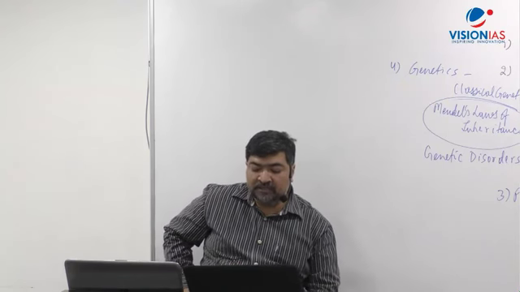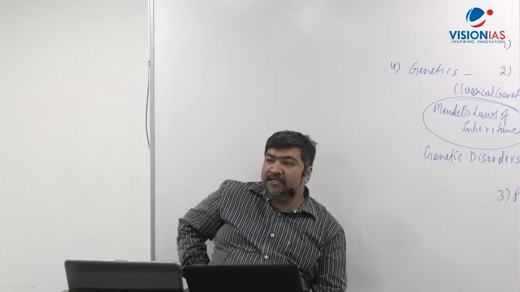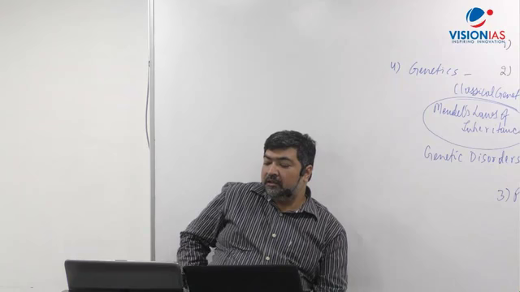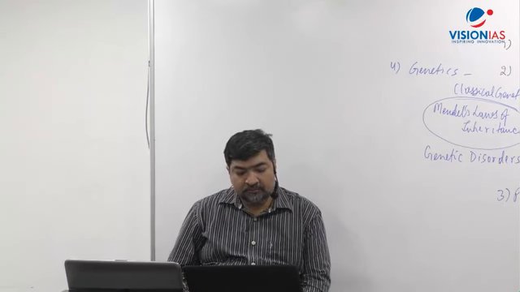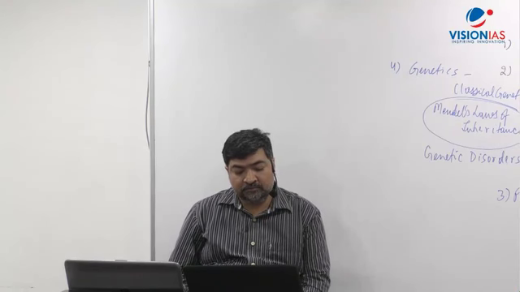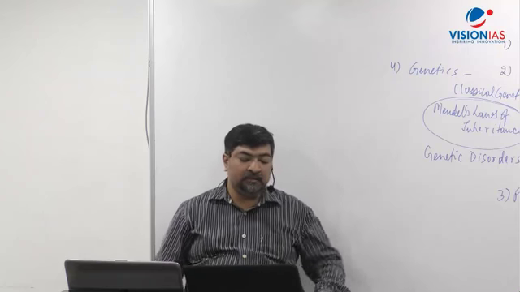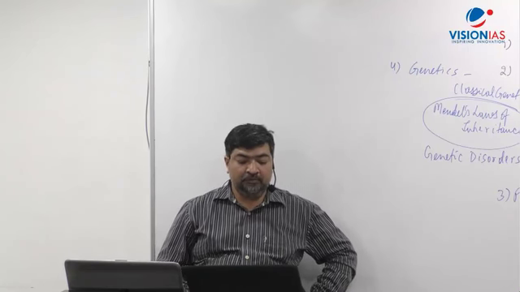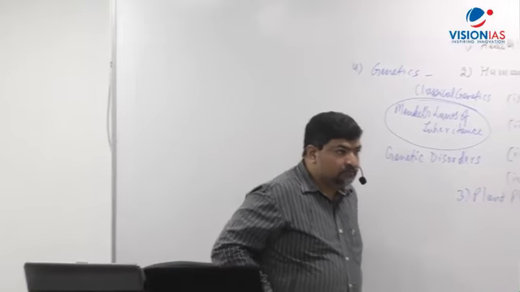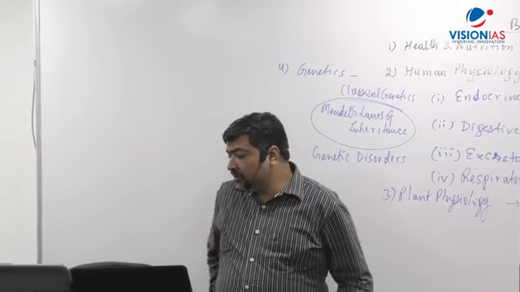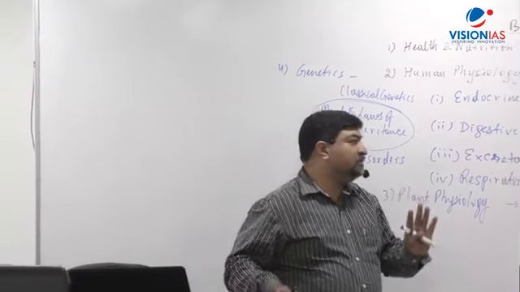Give a dash: the anterior, A-N-T-E-R-I-O-R, anterior pituitary, and the posterior pituitary. Anterior pituitary and posterior pituitary, right?